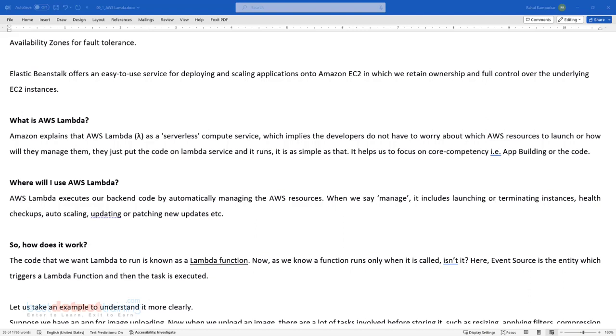So when it comes to Lambda, it is a service which allows us to upload our code, and that code gets executed upon some appropriate triggering event. So where do you write your code? Basically, the code is in functions.